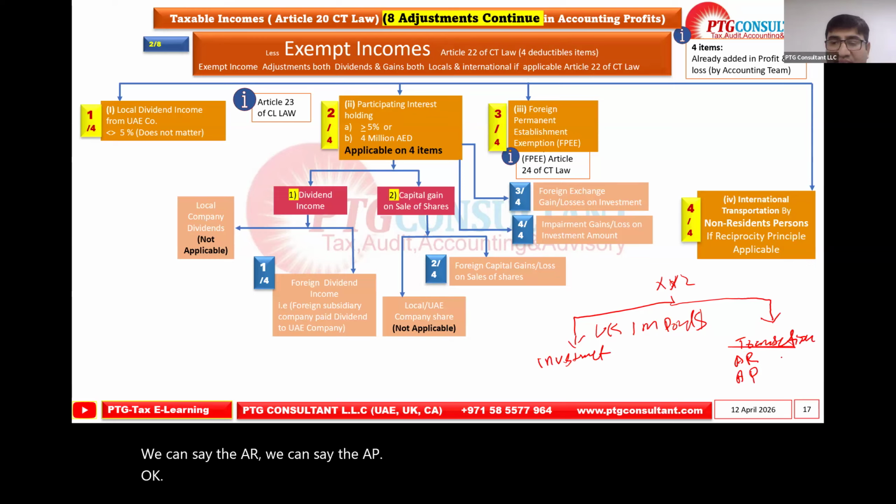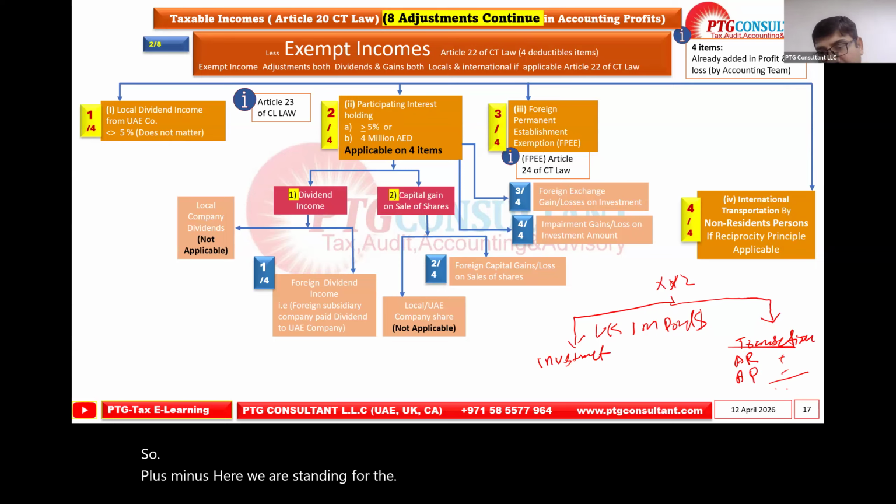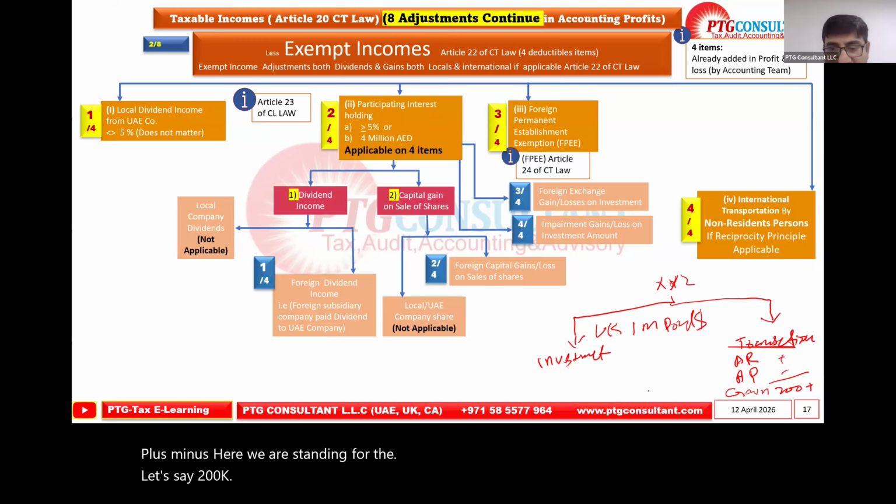So plus minus here we are standing at, let's say, 200K forex gain. How is the forex gain? I'll give you the example also.